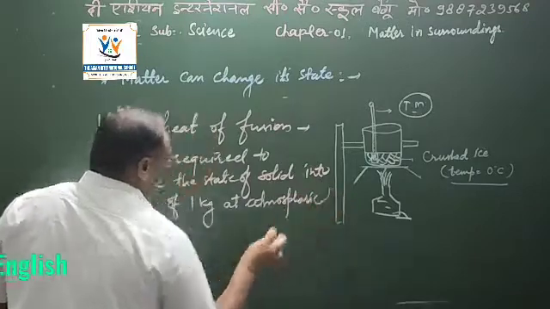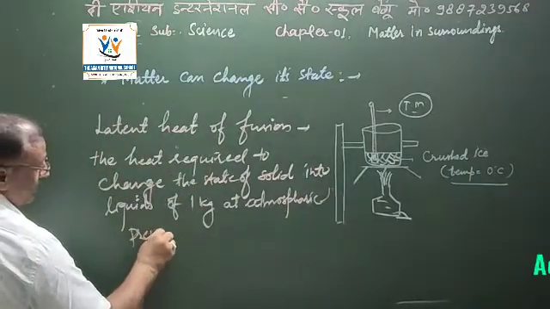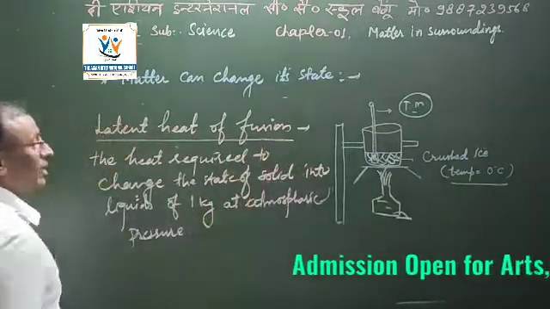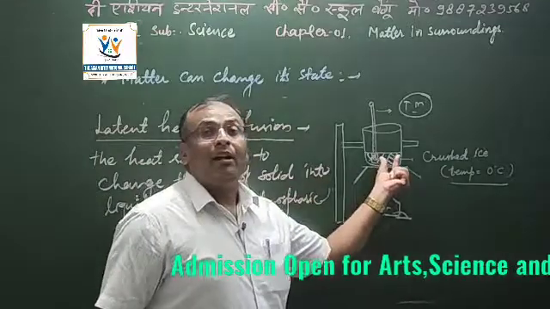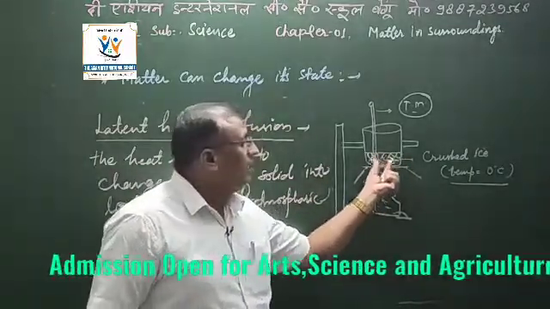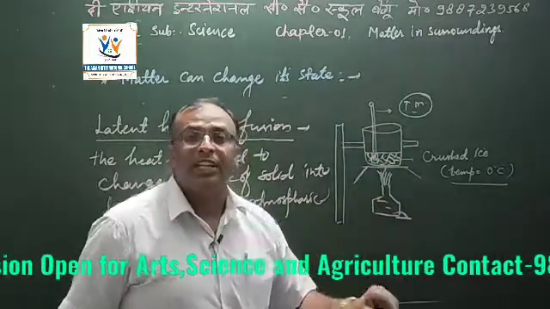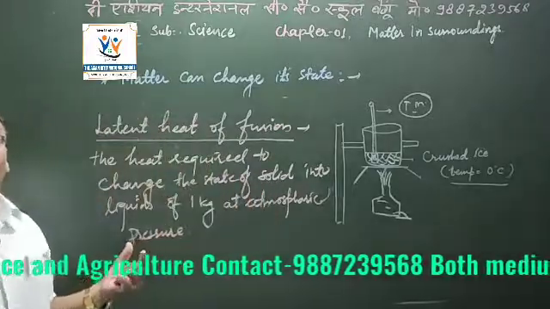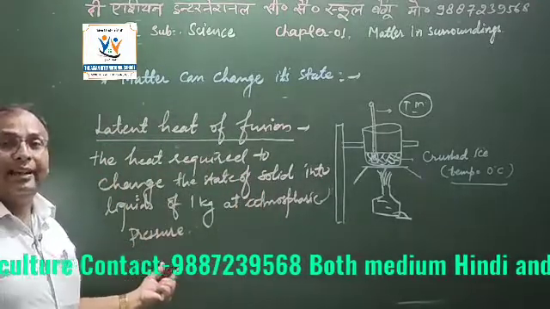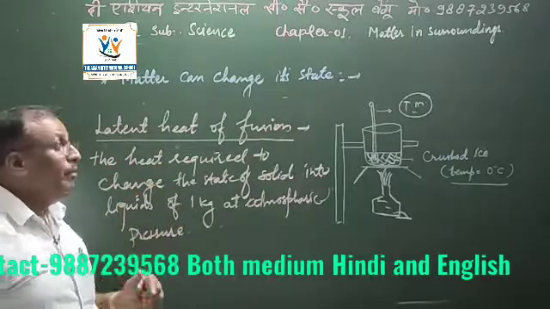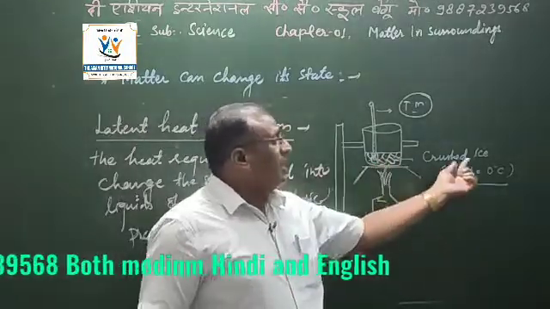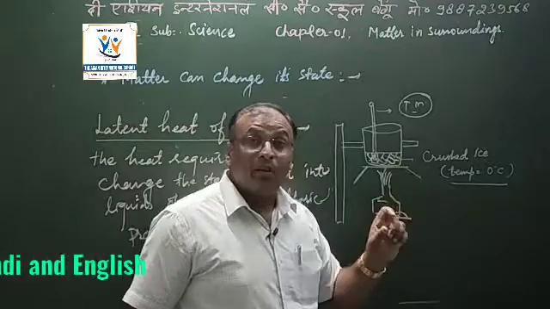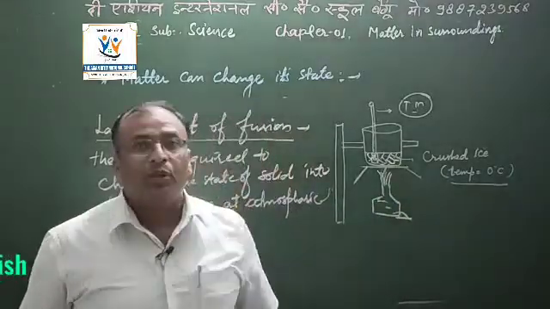Atmospheric pressure, and this phenomenon is called latent heat of fusion, because the solid part of the material, or the crushed ice, is changing into its liquid state, right? This phenomenon is called latent heat of fusion. It means the temperature of that crushed ice was 0 degree, and when it becomes completely melted into liquid state, the temperature of that liquid is also 0 degree.